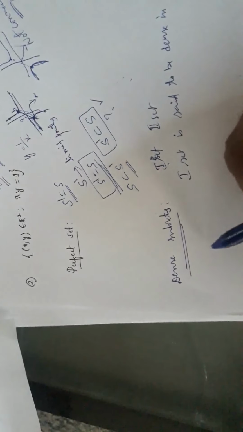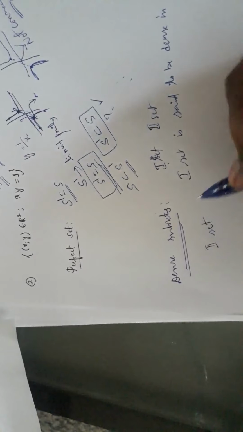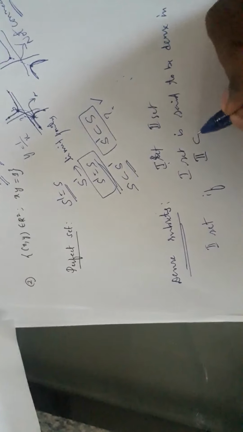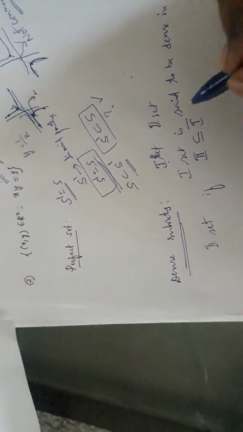First set is said to be dense in the second set if second is contained in closure of first. Just the definition is this.